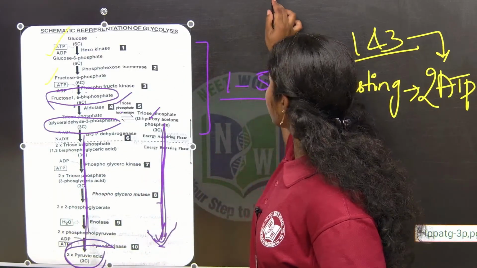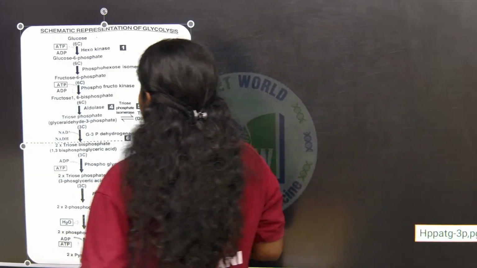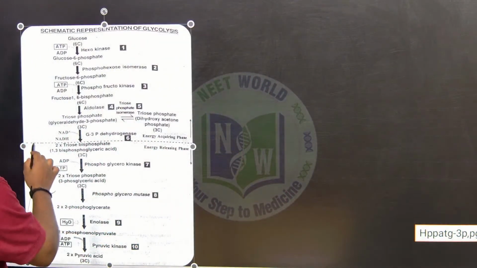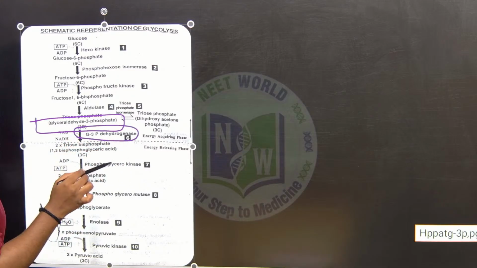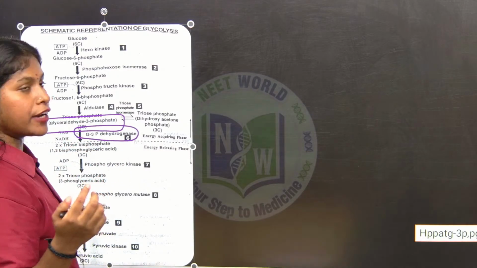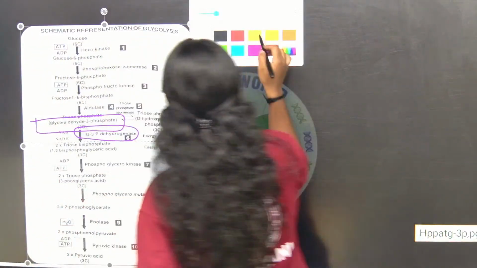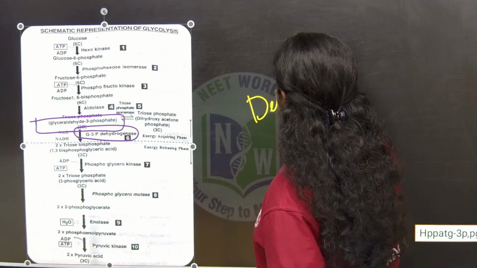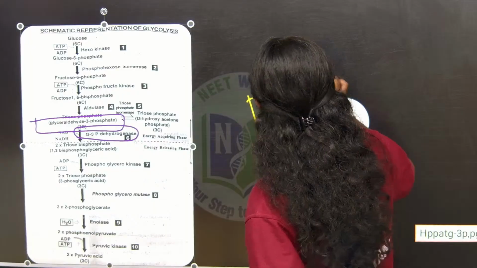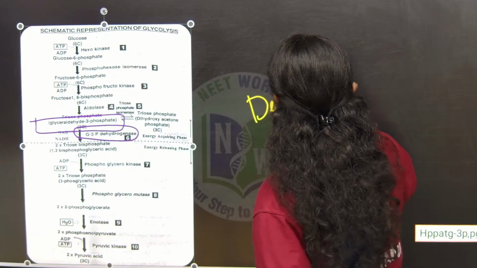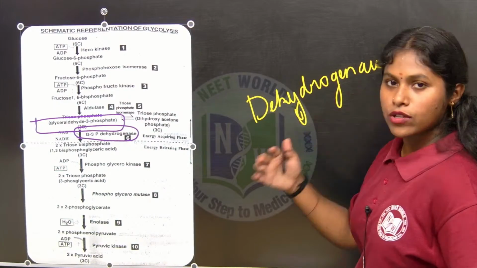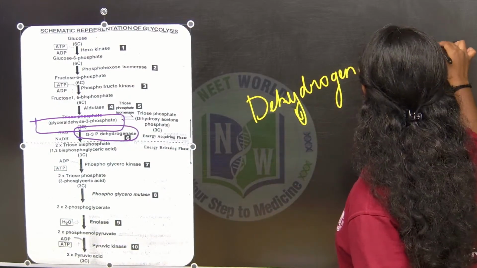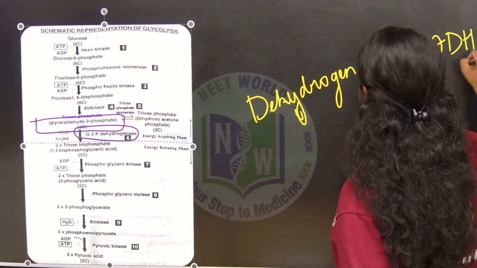Let's see. So here the glyceraldehyde 3-phosphate is acted on in the presence of the enzyme G3P dehydrogenase. Wherever the dehydrogenase enzyme comes, there is a release of NADH.